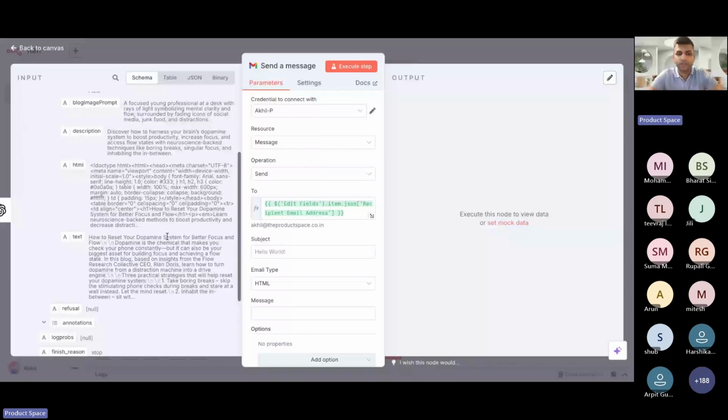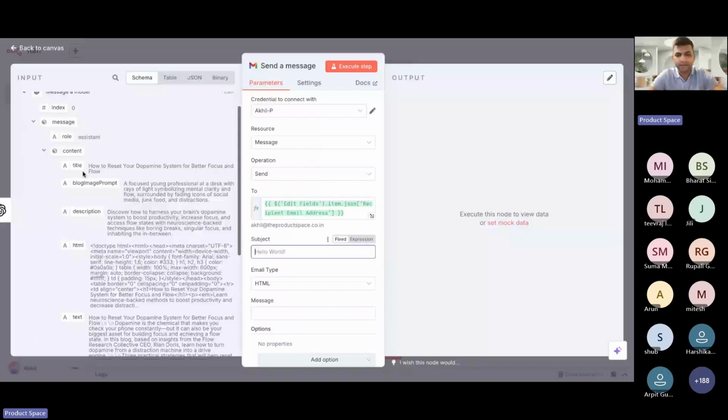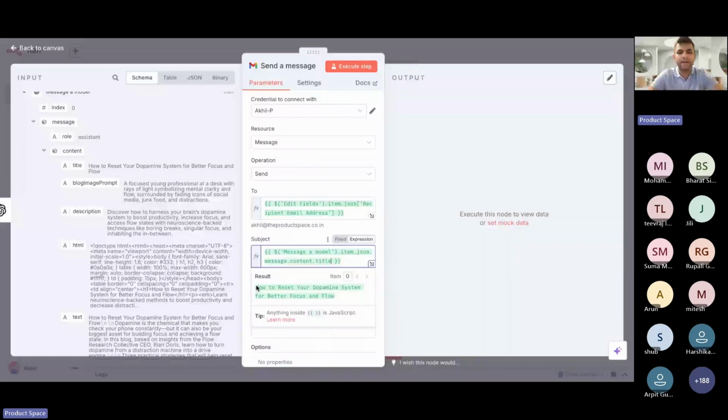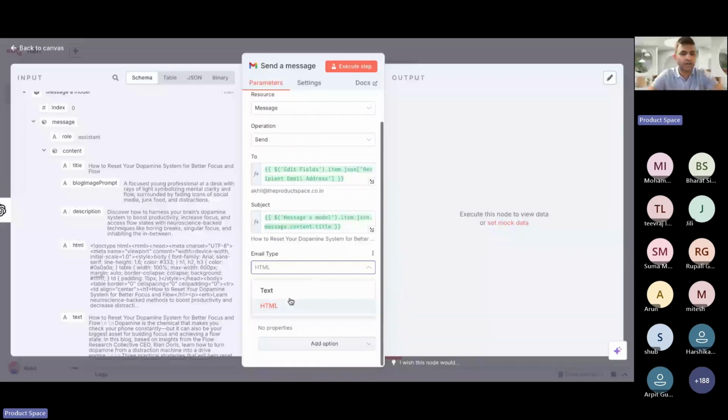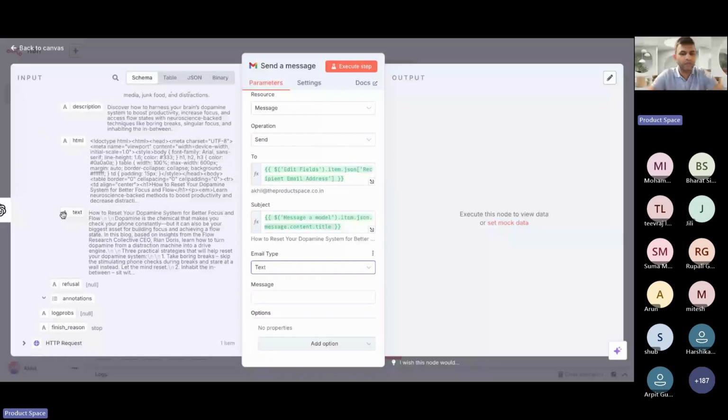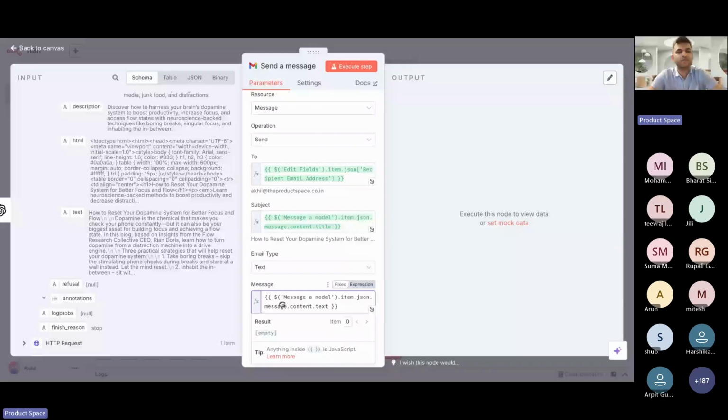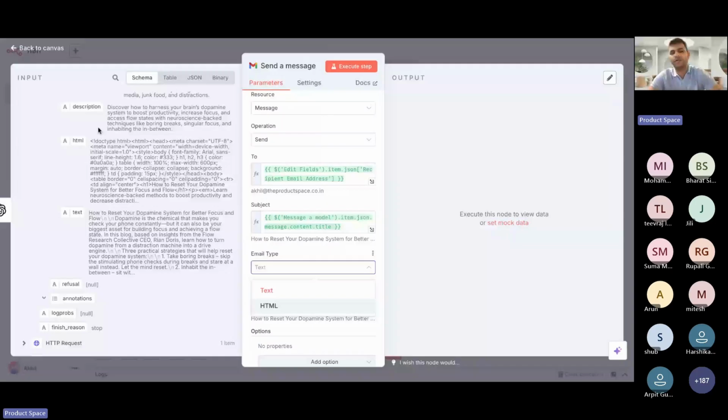What is going to be the subject? Your subject is going to be the title. It's dragged and dropped. You don't have to convert the email type to text. If you want to convert, you can also do it because we also have a text version. Let's say this time we are sending a text version. Or you can also select an HTML version and drag and drop the HTML version. But right now I want to send the text version, to see the difference in the mail.